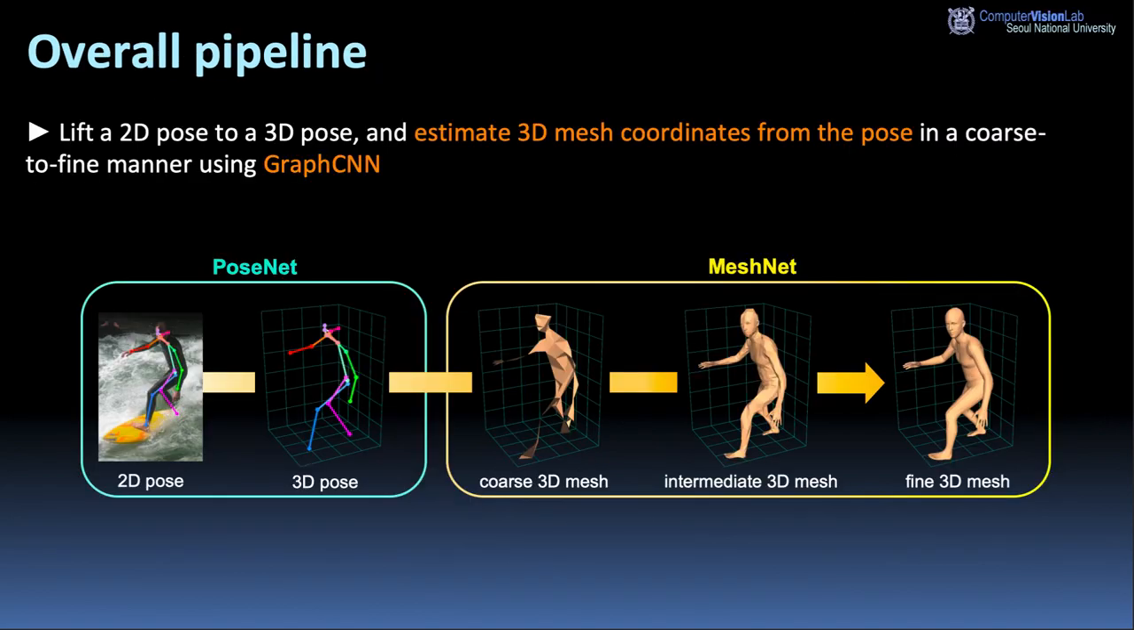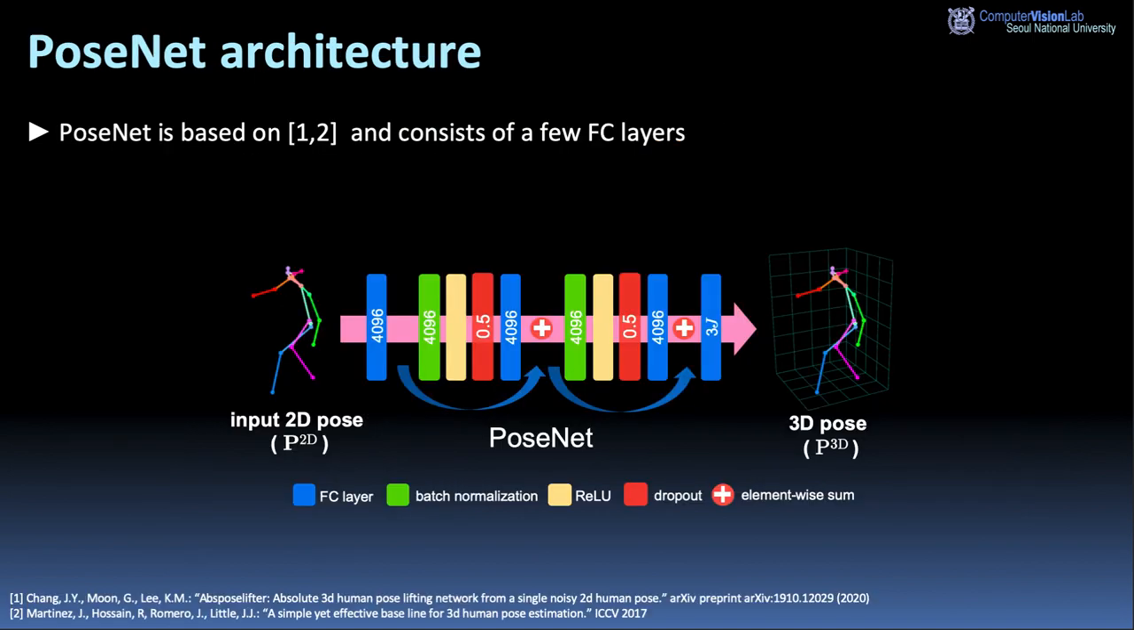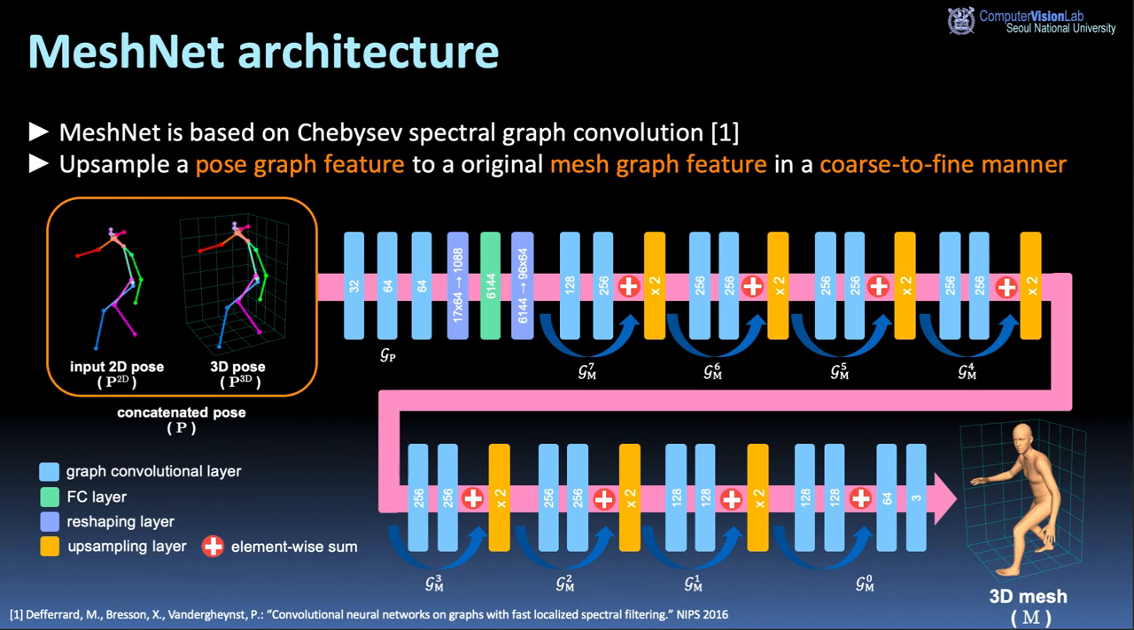PoseMesh consists of PoseNet and MeshNet. PoseNet first lifts a 2D pose to a 3D pose, and MeshNet estimates 3D mesh coordinates from the poses in a coarse-to-fine manner using graph CNN. PoseNet is a simple network based on fully connected layers, which is based on the 3D pose lifter, a simple yet effective baseline from ECCV 2017. MeshNet is based on Chebyshev graph CNN and upsamples the concatenated human pose graph to our original human mesh graph in a coarse-to-fine manner during the forward propagation.